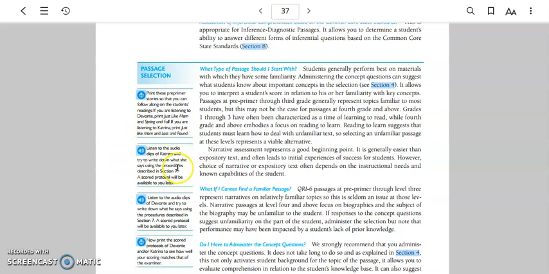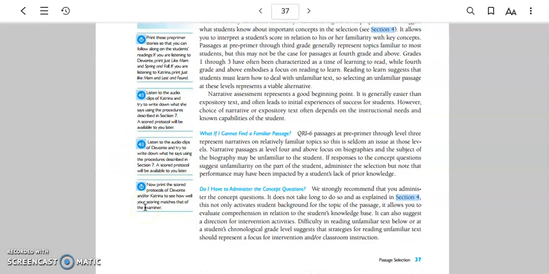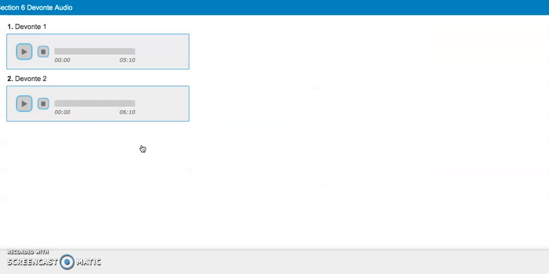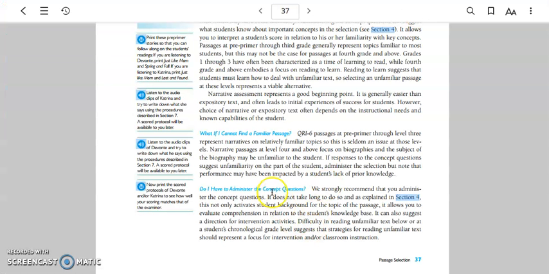Now, the next one is if you want to listen to Devante, if the recordings didn't work on the website, or if you're just doing this differently and you just want to listen to them on your own, you're going to go to the little audio sign or symbol, and that will take you to Devante's 2 recordings. You'll see Devante 1 and Devante 2. So the first one is Just Like Mom, and the second one is Spring and Fall. And you're just going to be able to play it. So there is how you do those 2 things.